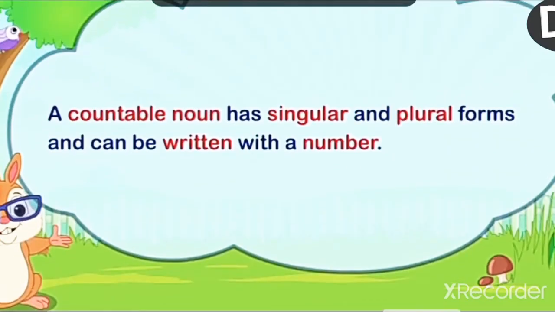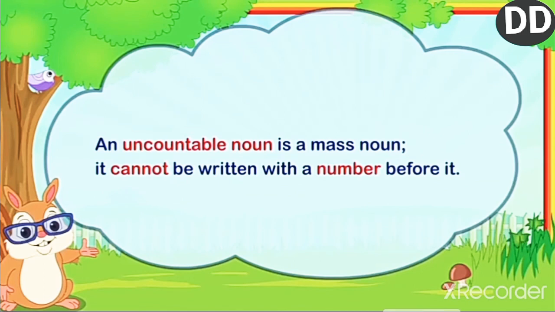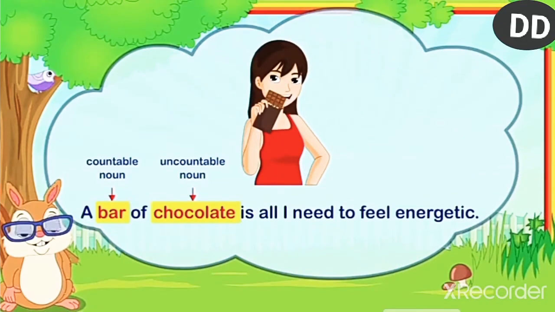Next one, a countable noun. A countable noun has singular and plural forms and can be written with a number. We know about it. An uncountable noun is a mass noun. It cannot be written with a number before it. For example, a bar of chocolate is all I need to feel energetic. Here, bar is a countable noun and chocolate is an uncountable noun.